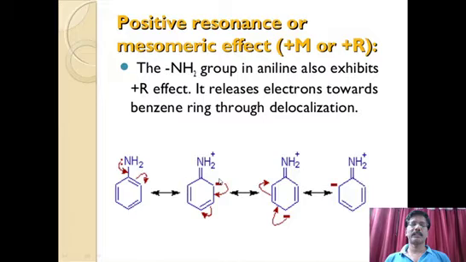So the ortho position has a minus charge and nitrogen has a positive charge. Again there is resonance. Further canonical structures are possible because delocalization is possible. We have alternating double bonds.